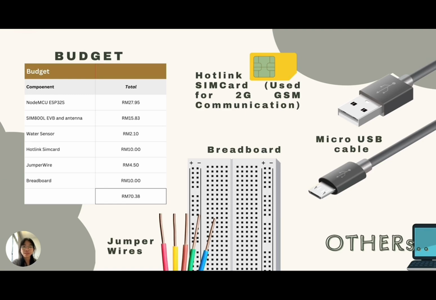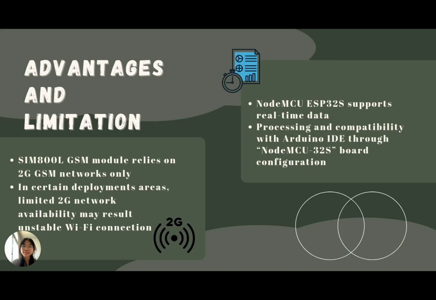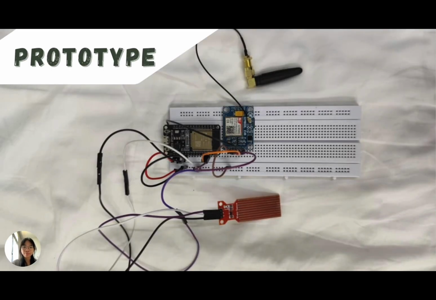The entire setup is cost-effective, with a total cost of 70 ringgit and 38 cents, which means its affordability. Our system offers several notable advantages. It supports real-time local data processing and additionally is low cost and easy to assemble. However, it does have some limitations. The SIM800L module relies on 2G GSM network availability, which may limit coverage in certain areas, potentially affecting the performance of our system. This is our working prototype.